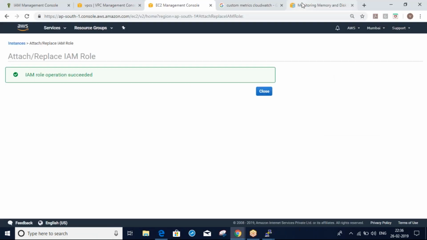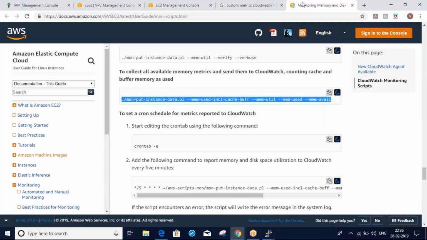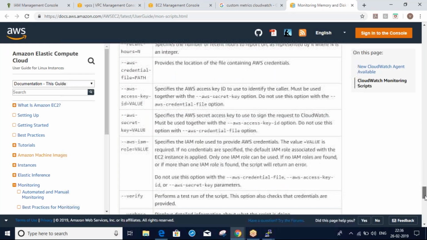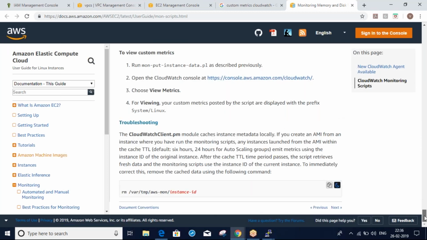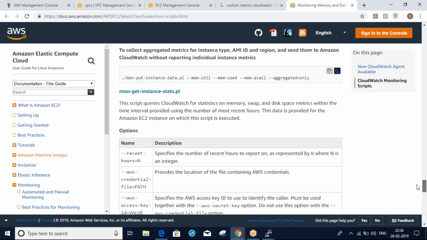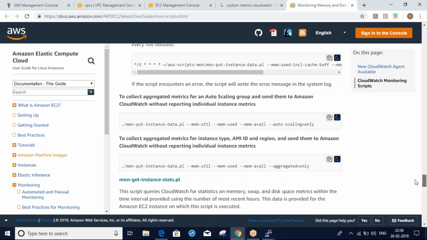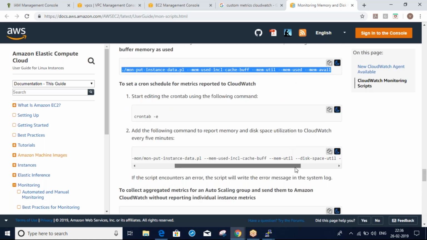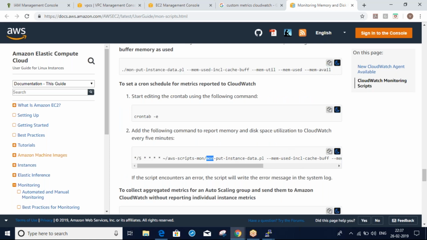Go to this documentation, where you can see memory available, memory, and here you can see some disk options. Okay, copy this.